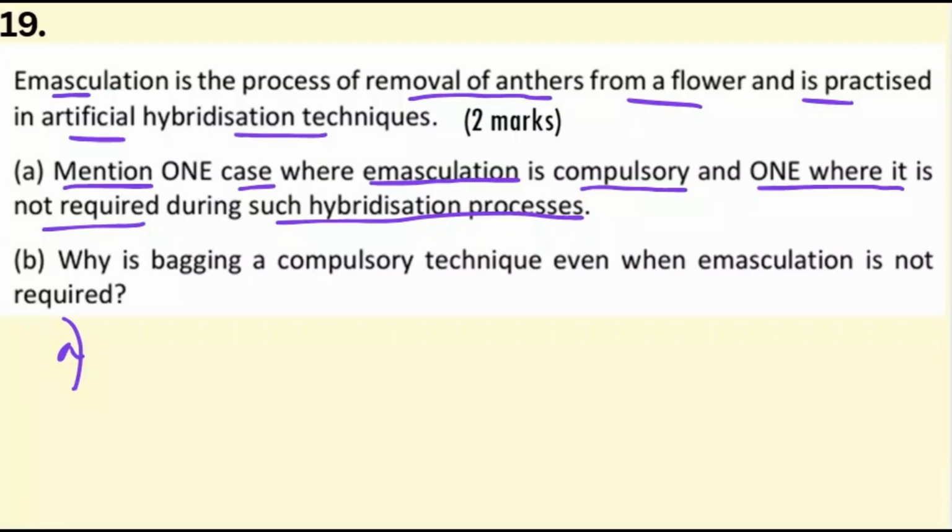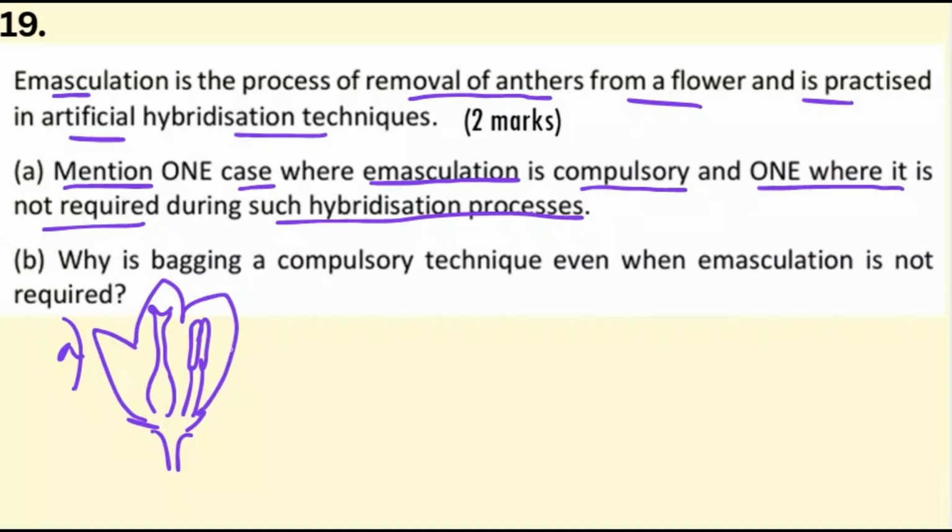Now it's compulsory when that flower has both pistil as well as the stamens within the same flower. That means it's a bisexual flower. In that case, emasculation is compulsory.